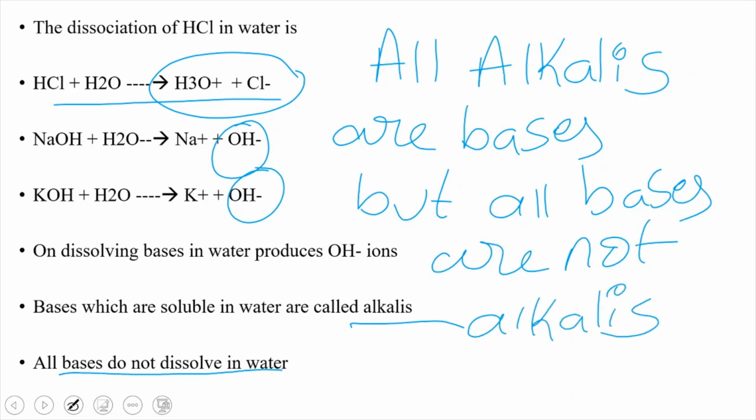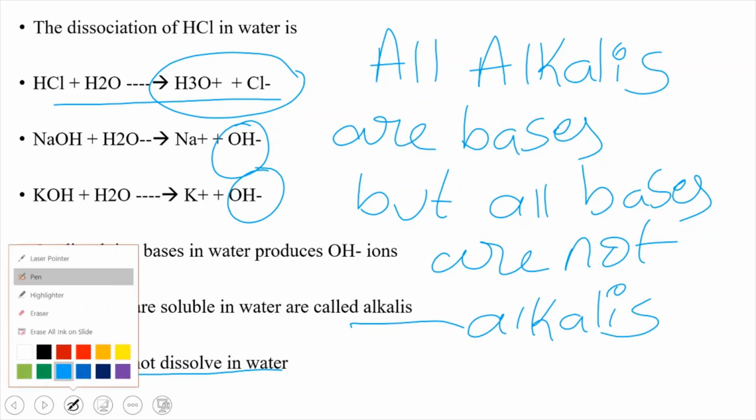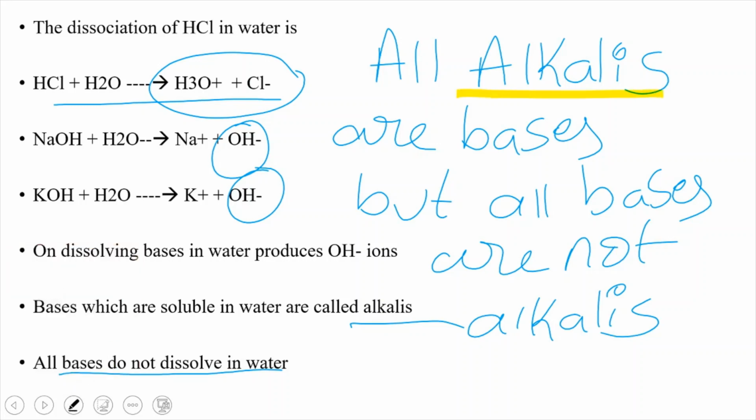What do you mean by an alkali? Alkali means the base which is dissolved in water is known as an alkali. So all alkalis are bases, but all bases are not alkalis because all bases are not soluble in water. Only a base which is soluble in water can be termed an alkali.